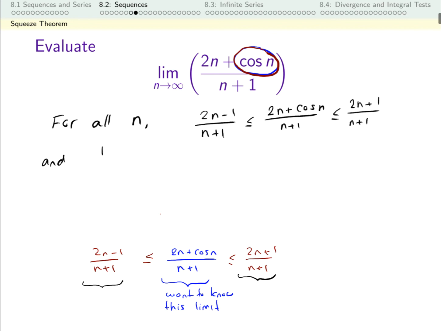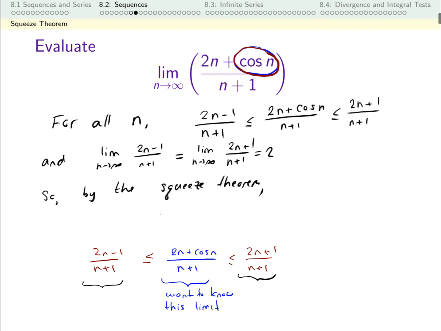And the limit as n goes to infinity of my lower numbers, 2n minus 1 over n plus 1, is the same as the limit as n goes to infinity of my higher numbers, 2n plus 1 over n plus 1. And that number is 2. So, by the squeeze theorem, that function in the middle, 2n plus cosine n over n plus 1, it's in the middle, it's got nowhere else to go but 2.